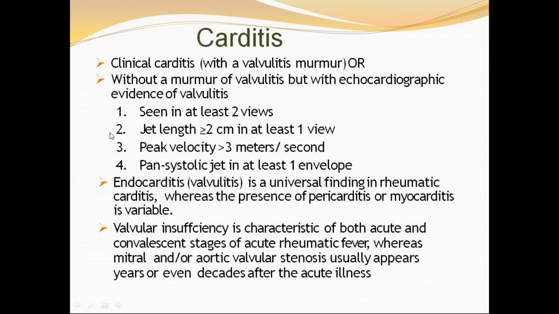So these are the echocardiographic findings you could appreciate in subclinical carditis when the patient does not have any clinically appreciated murmur.